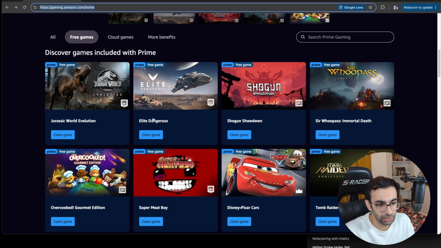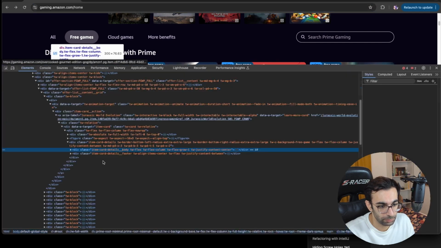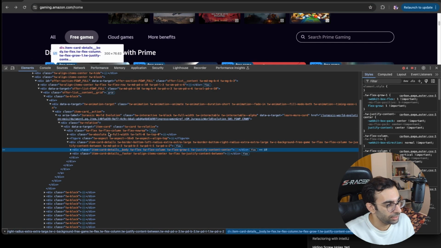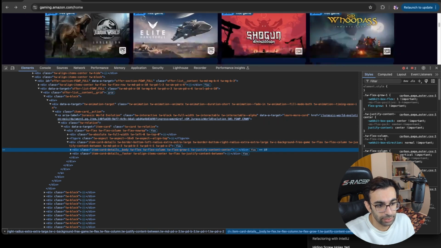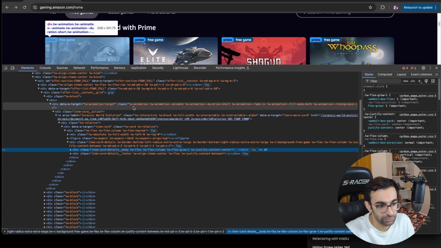I would right click on this area where the free games are and then use inspect. Then here I can see the HTML itself. If you move over these divisions, you can see that it will be highlighted, showing how it is being rendered in the actual website as well.